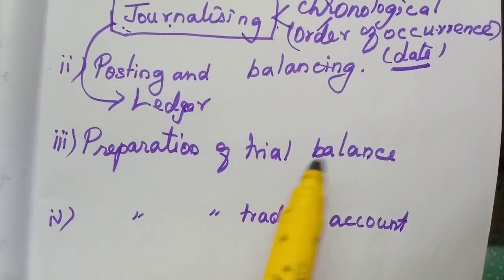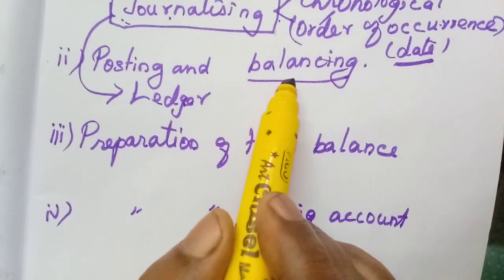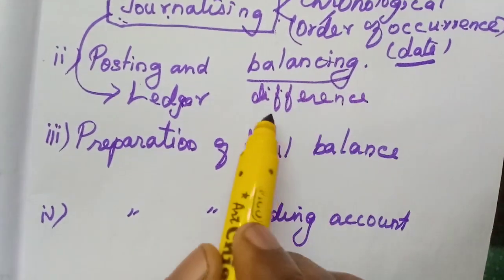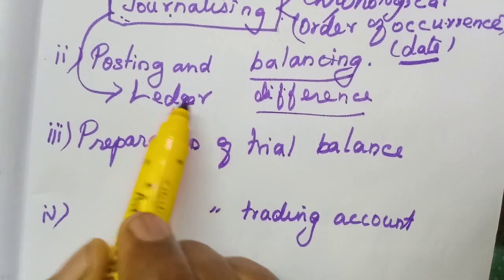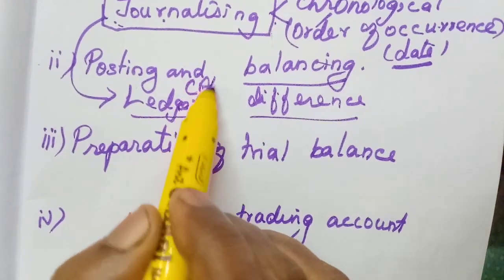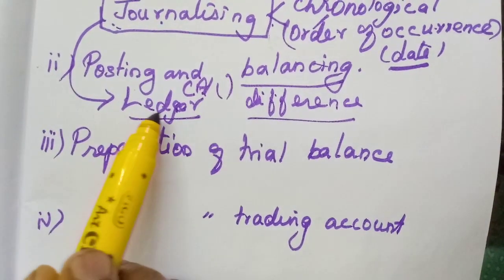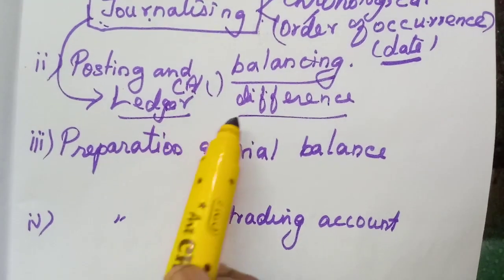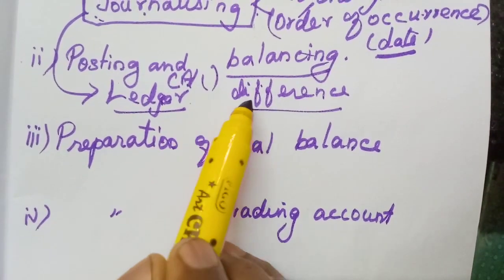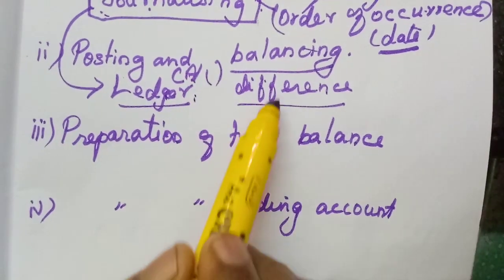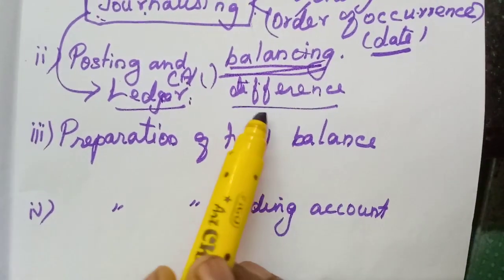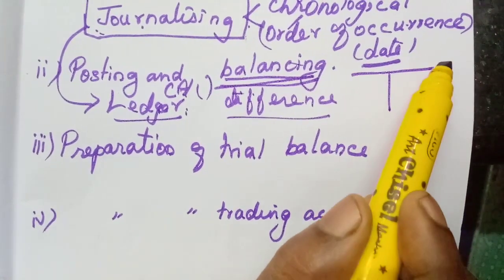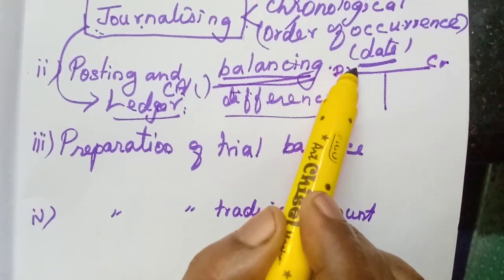That is called posting. Then what is balancing? We will find out the difference. We have to add and find out the difference of a particular account. The ledger we can also call an account. So in the account, where we have transferred from the journal entries, we will total that ledger and find out the difference in that ledger account. That is called balancing. Because it will have two sides in the ledger, credit side and debit side.